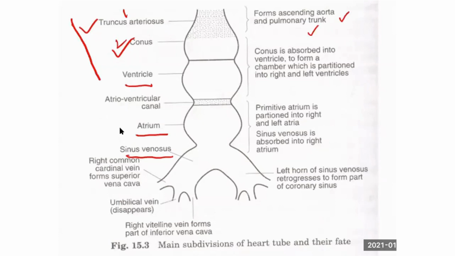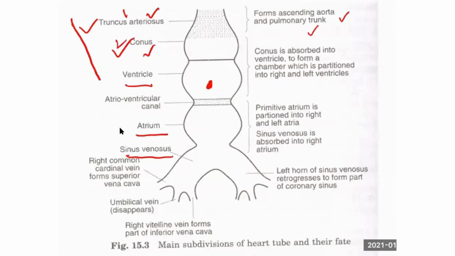Know the parts of the heart tube from above downwards. Bulbus cordis first. Bulbus cordis is divided into two parts: a cranial part called truncus arteriosus, and the conus. Truncus arteriosus, so it should be a blood vessel: ascending aorta and pulmonary trunk. Conus is absorbed in, what is present below the conus?